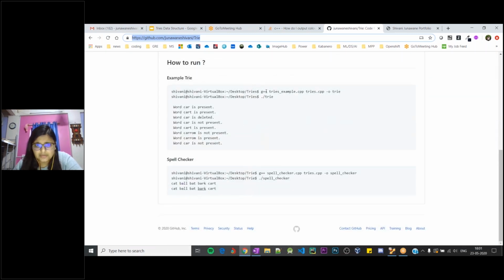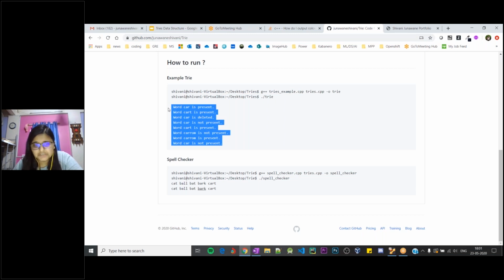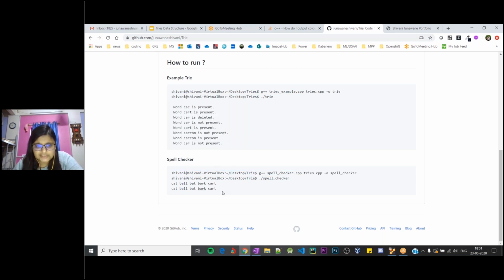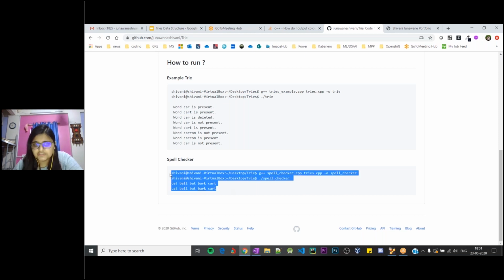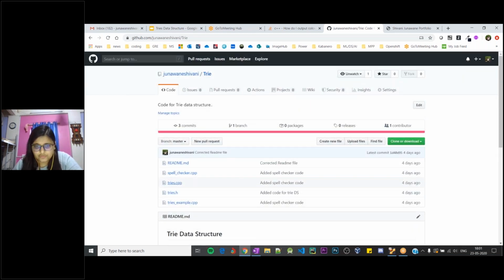So there is a simple tries example.cpp file, which actually just checks whether all the functions are working correctly. And there is a spell checker file, which is nothing but similar to what we have just created. So if you want, you can fork this, make changes to it and create PRs. I'm good with that. You can raise PRs to this repo.